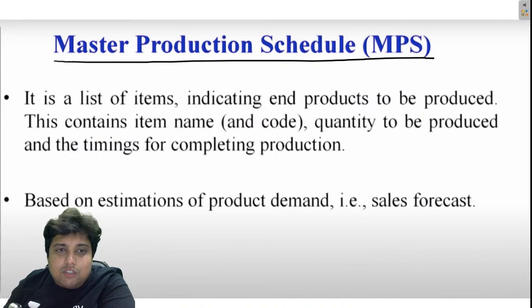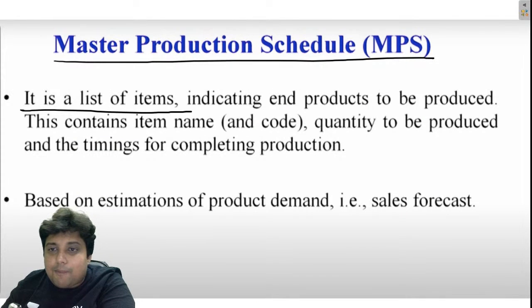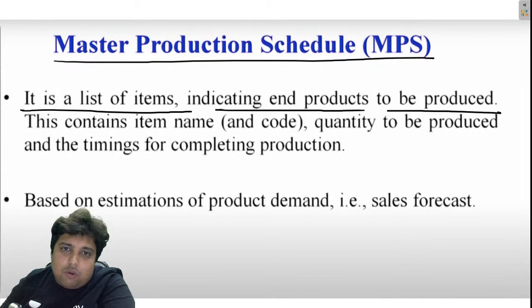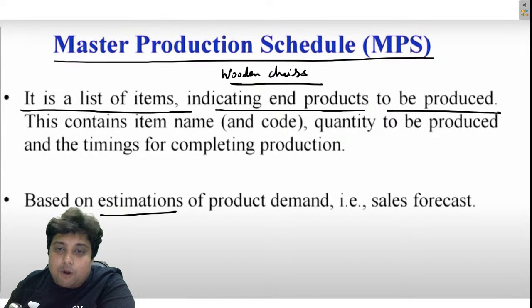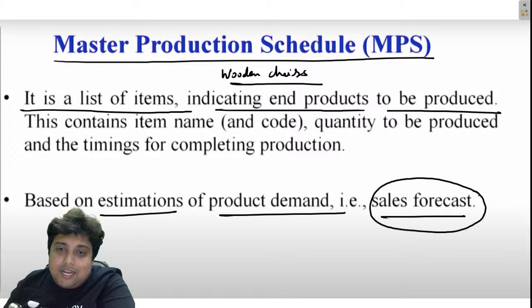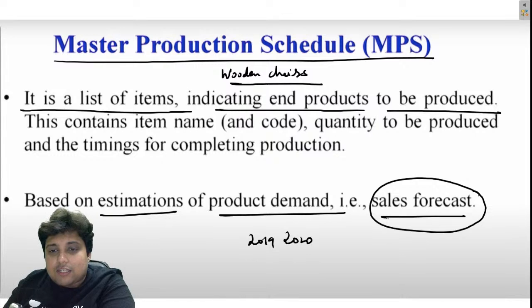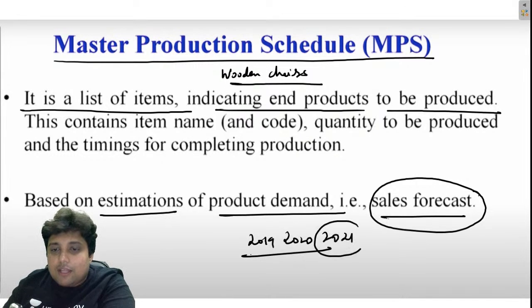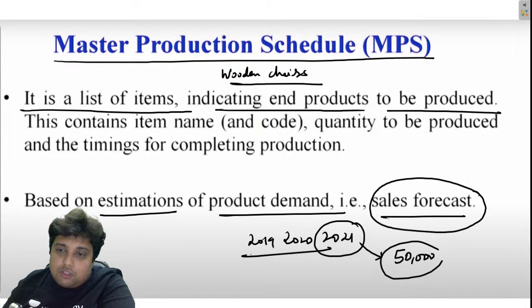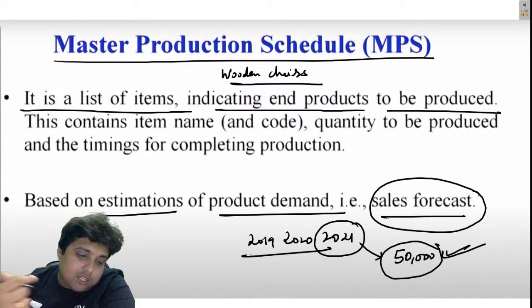Master production schedule is a list of items indicating end products to be produced. Like if we want to produce wooden chairs, then we depict or estimate the demand of the product. Like forecasting, we have already done forecasting. Now using the data of 2020, 2019, if we can forecast that in 2021 the company would require to produce 50,000 chairs, because the demand is going to be 50,000 in the forthcoming year.